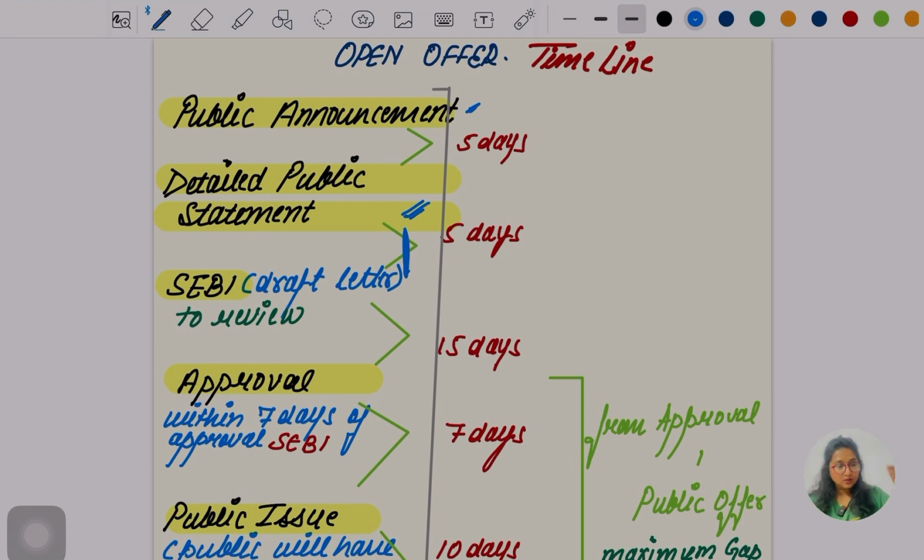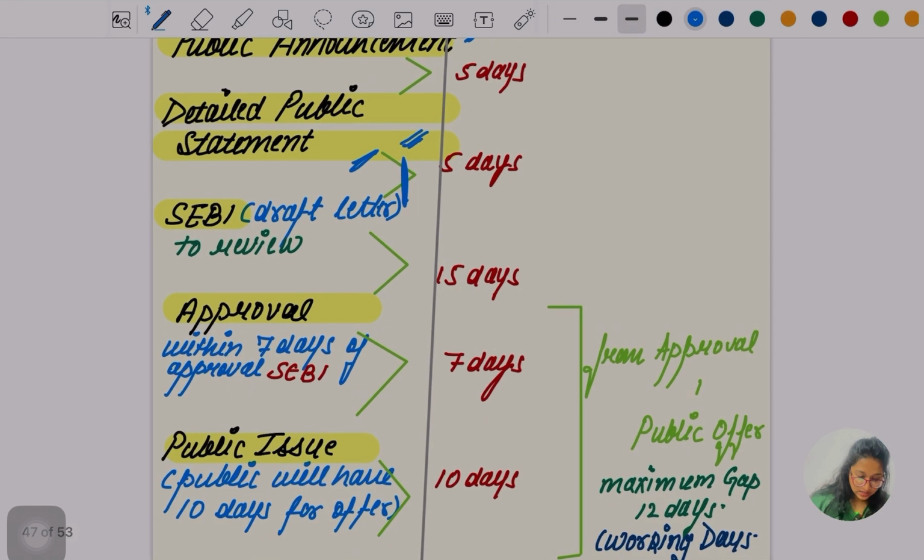First I told you the open offer is made, then the public announcement is to be made. Once this public announcement is done, within that 5 days the detailed public statement is to be released by the acquirer company, okay. Once this part is done, the draft order is to be sent to whom? Within the next 5 days, not years, 5 days, okay. To whom? To SEBI. Is this much clear? Yes, okay.